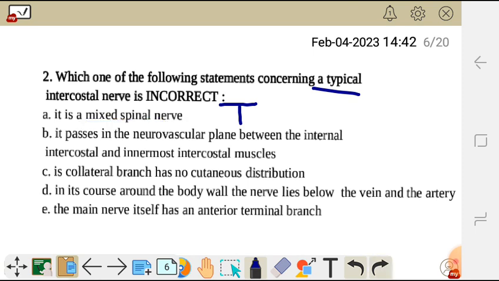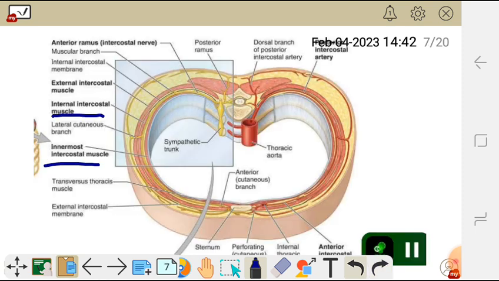And B, it passes in the neurovascular plane between the internal intercostal and innermost intercostal muscles. So let's see where it passes. This is the intercostal nerve we're talking about, this nerve which is passing there. When you look at that nerve, we have muscles here. We have the innermost intercostal muscle, which is inside.